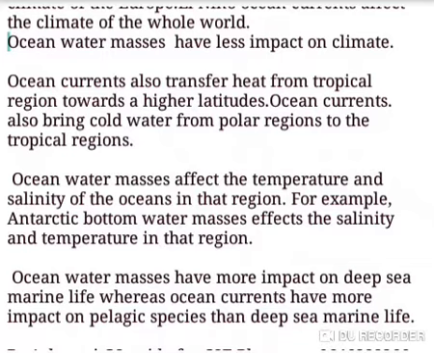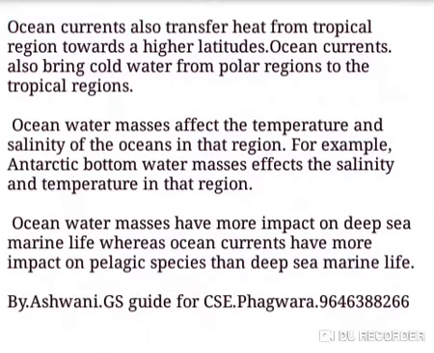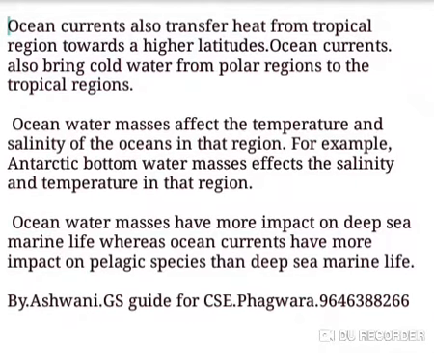Ocean water masses affect the temperature and salinity of the oceans in that region. For example, Antarctic bottom water masses affect the salinity and temperature in that region. Ocean water masses have more impact on the deep sea marine life, whereas ocean currents have more impact on the pelagic species than the deep sea marine species.